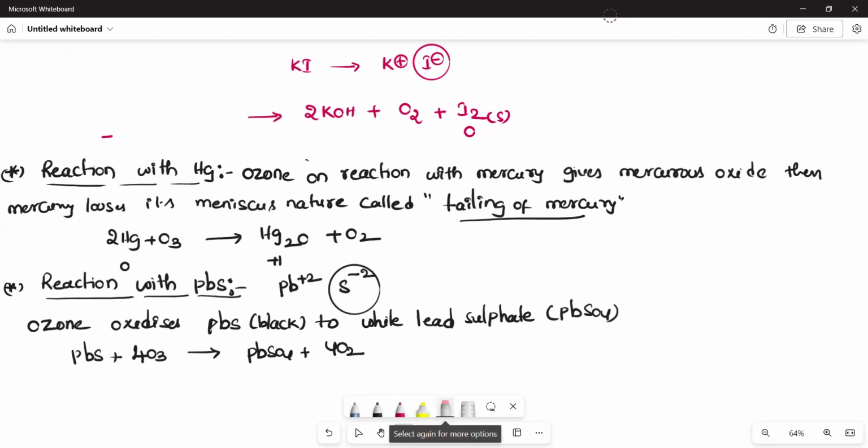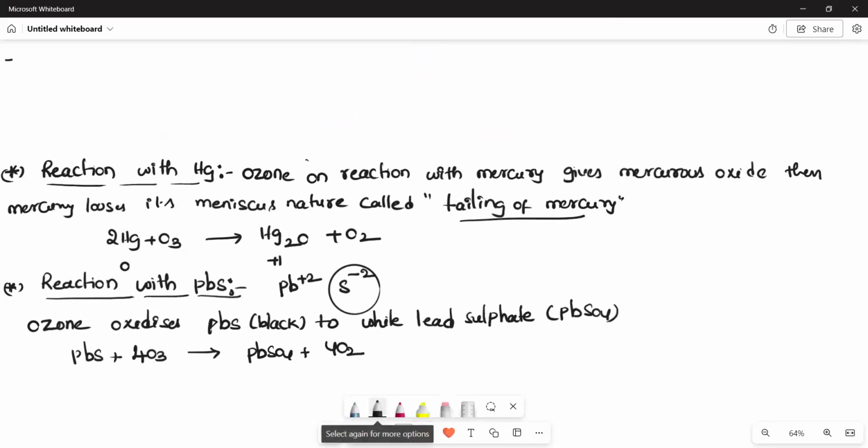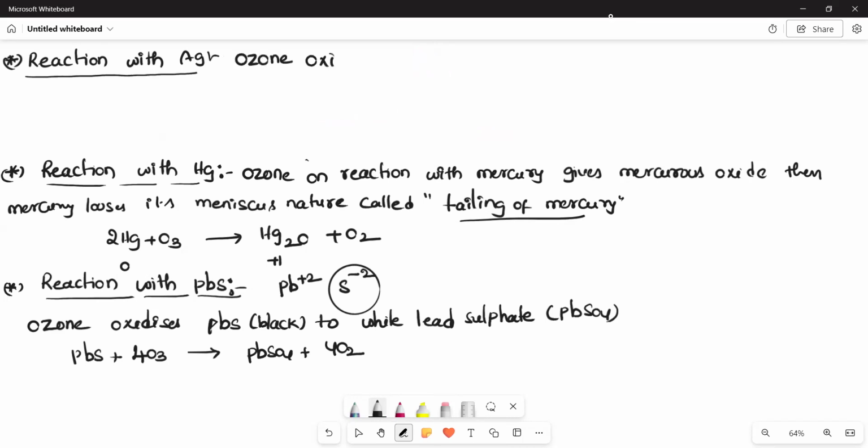నెక్స్ట్ వన్ రియాక్షన్ విత్ సిల్వర్, దట్ ఈస్ ఆల్సో సేమ్ పాయింట్. Tarnishing of the silver. Reaction with Ag, silver. Therefore, ozone oxidizes silver metal to silver oxide.